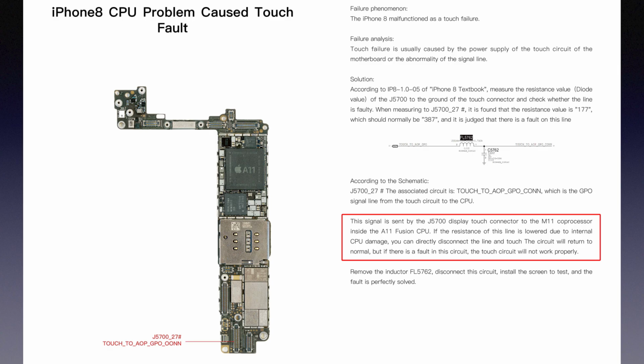If the resistance of this line is lowered due to internal CPU damage, you can directly disconnect the line and the touch circuit will return to normal. But if there is a fault in this circuit, the touch circuit will not work properly.